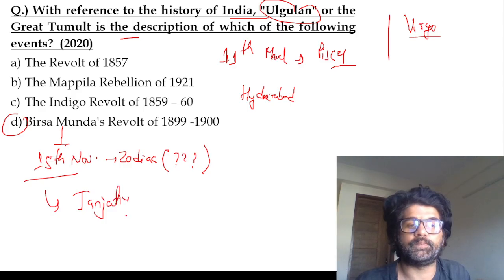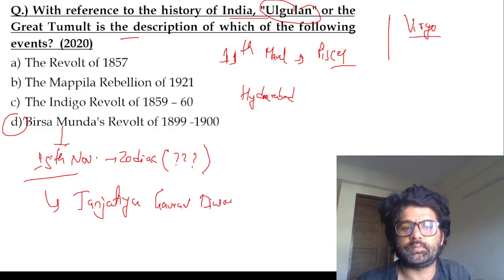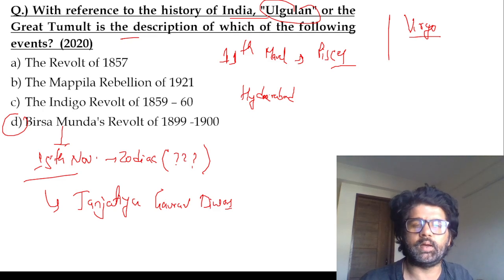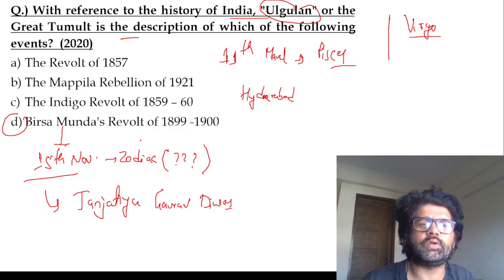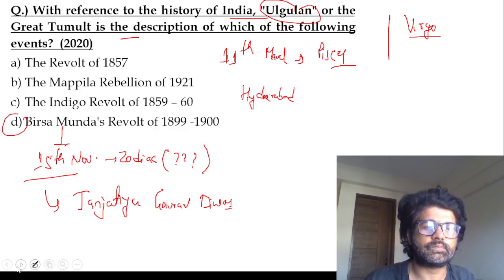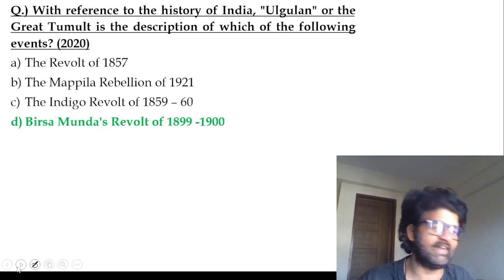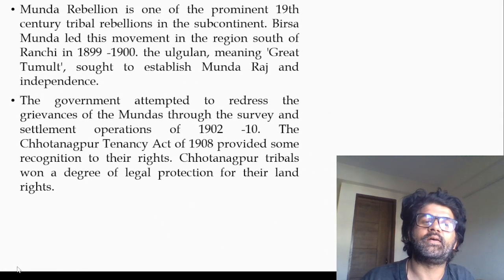15th November is known as Janjatiya Gaurav Divas now. So this is important every year. From 2021-22 onwards, Modi sir has introduced this Janjatiya Gaurav Divas. Birsa Munda, Ulgulan. So D is the answer. Great tumult. Why do I tell you all this stuff? I don't know.